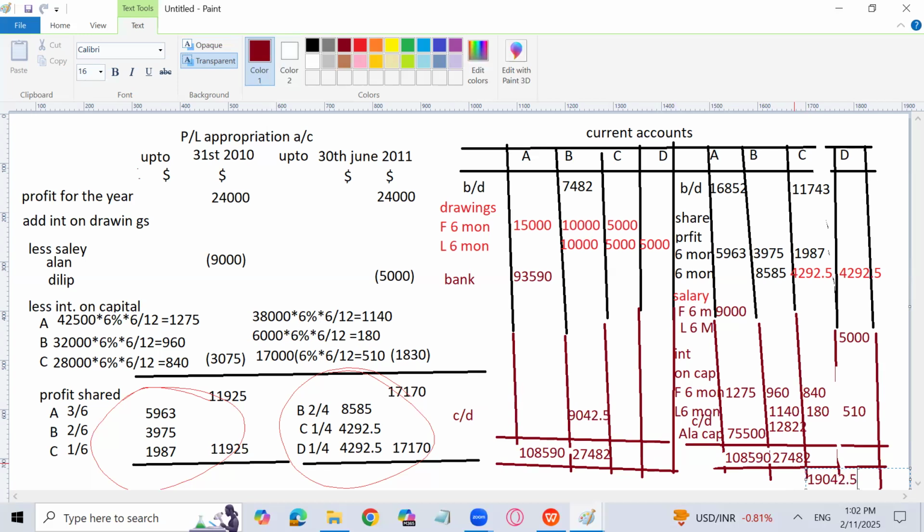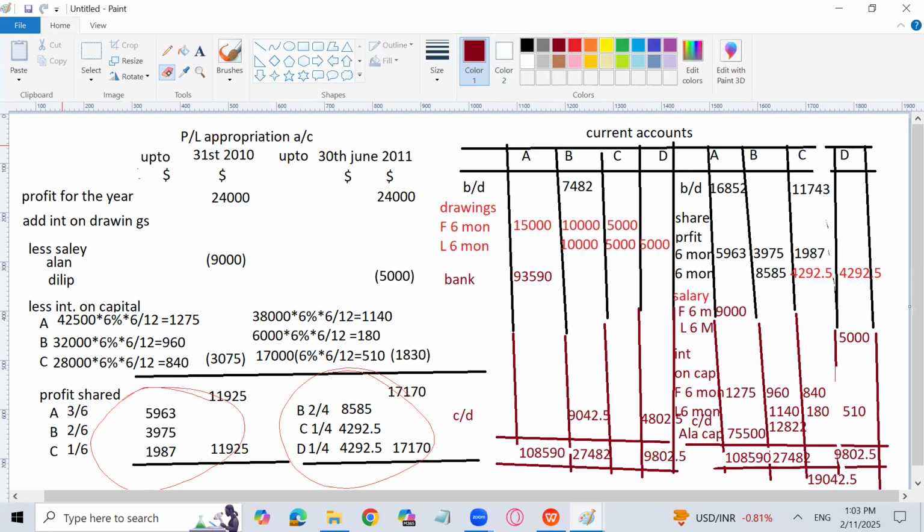Next is going to be the Dilip capital account, and the total for Dilip is 4292.5 plus 5000 plus 510, 9802.5. I will subtract it to get the carry down of Dilip, 4802.5. I wrote this wrong, let me correct it.